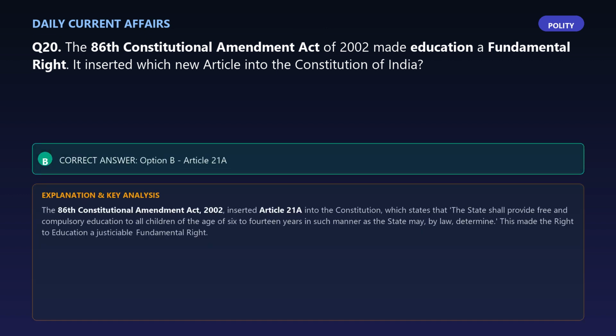The correct answer is option B, Article 21A. Explanation: the 86th Constitutional Amendment Act, 2002, inserted Article 21A into the Constitution, which states that the state shall provide free and compulsory education to all children of the age of 6 to 14 years in such manner as the state may, by law, determine. This made the right to education a justiciable fundamental right.